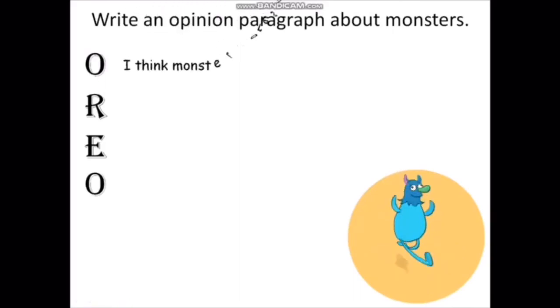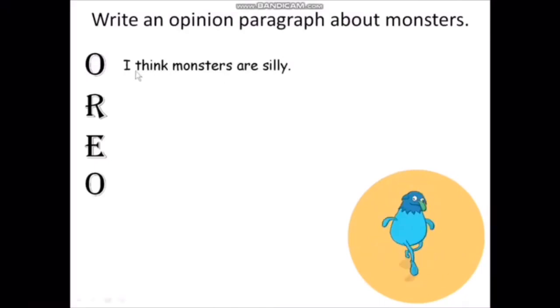So we need to write a sentence that tells the opinion about monsters. I think, so sentence starter. I think monsters are silly. Okay, that is your opening sentence for your opinion paragraph.